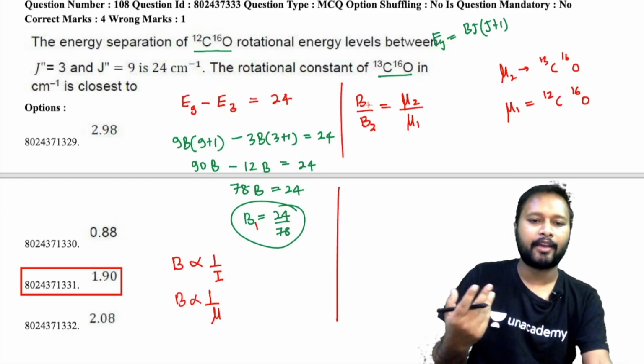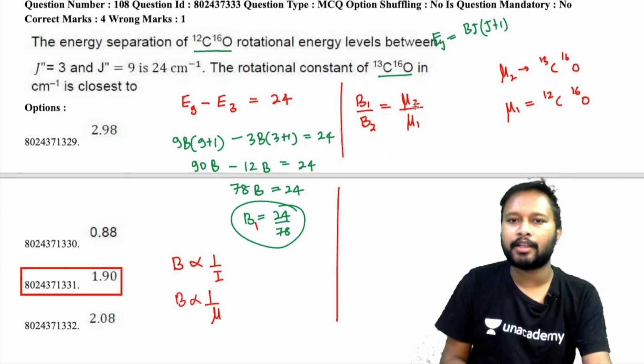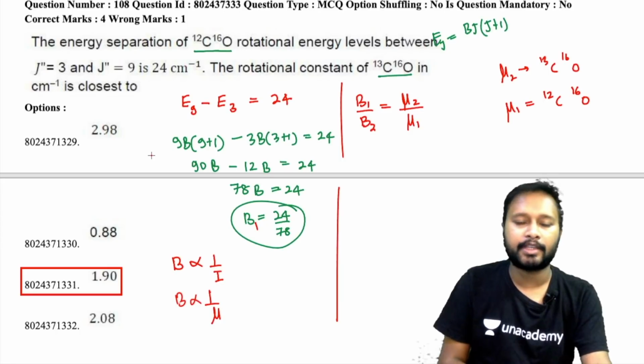I think I have made some calculation mistake, I have not done it properly. The correct answer is given to you as 1.9. Just try whether you are getting the answer like this or not. If you are not getting the answer, then probably there is some mistake in the question and it needs to be challenged. But yeah, this is how it has to be done.